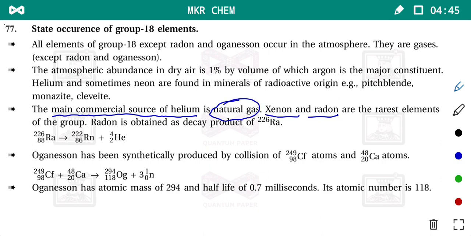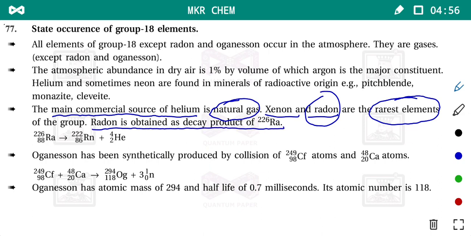Xenon and radon both are the rarest elements, very rarely obtained. Among them, radon is obtained by radioactive decay of radium. Radium is the element of group number 1, lithium, sodium, potassium, rubidium, cesium, francium. Not, sorry. Group number 2. Radium.